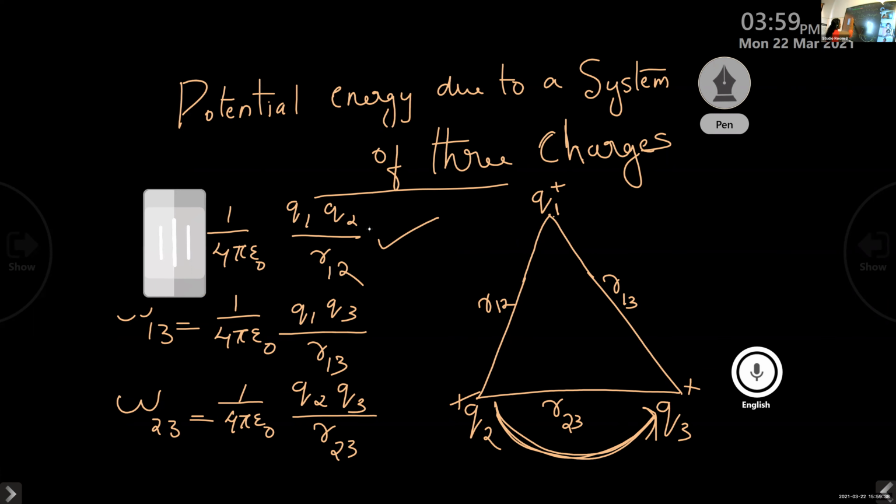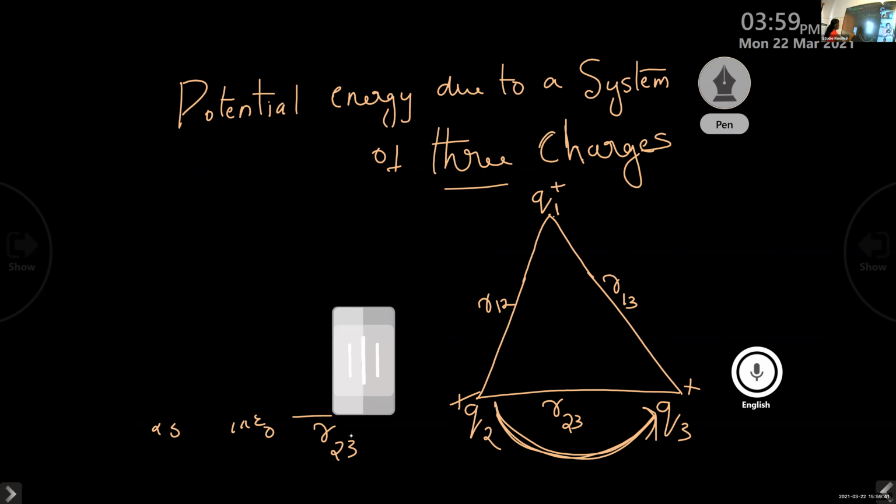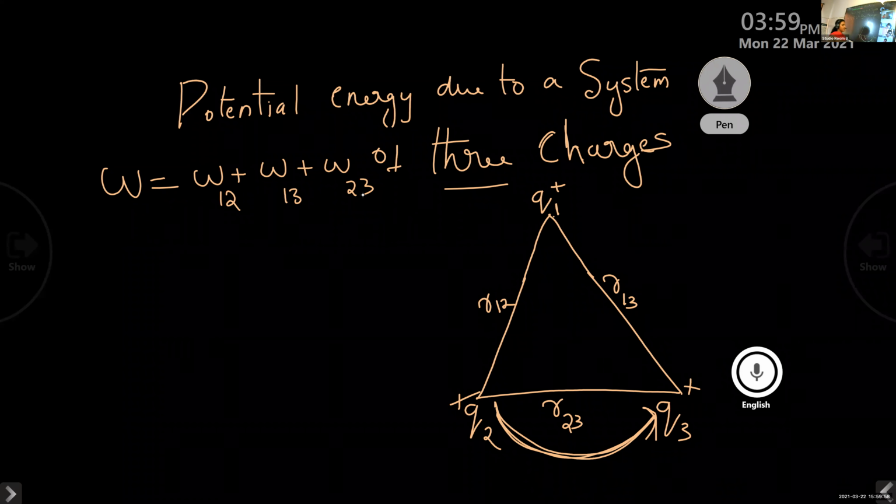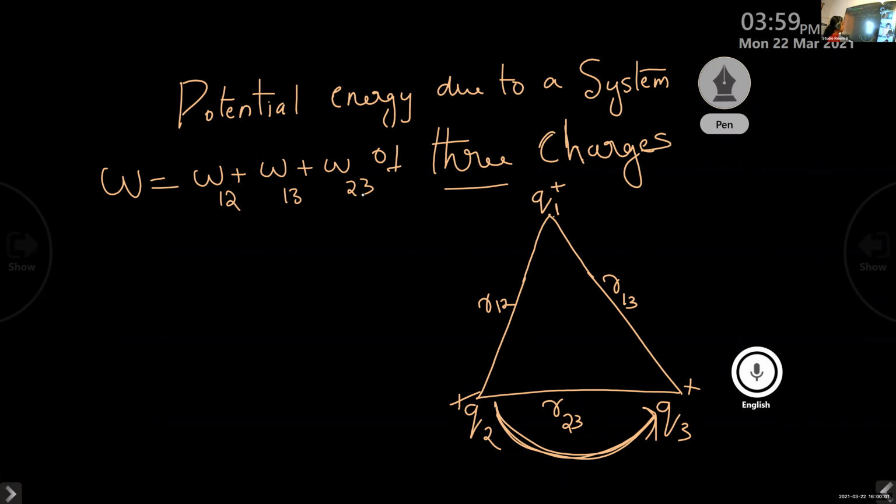Now, what is the total potential energy due to the system of all these charges? Or what is the total work done here? The total work done W is equal to W12 plus W13 plus W23. The total work done in this system is given by the sum of the work done by the individual charges.